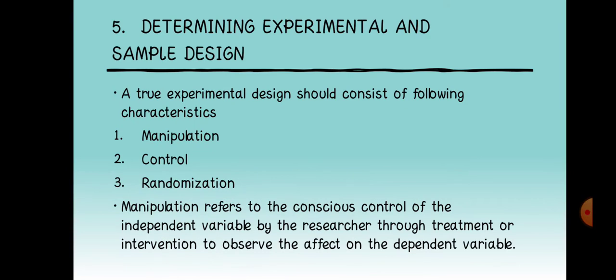So we are moving to the next step, that is determining experimental and sample design. A true experimental design should consist of the following characteristics. The first one is manipulation, the second is control, and the third is randomization. So what is manipulation? Manipulation refers to the conscious control of the independent variable by the researcher through treatment or intervention to observe the effect on the dependent variable.